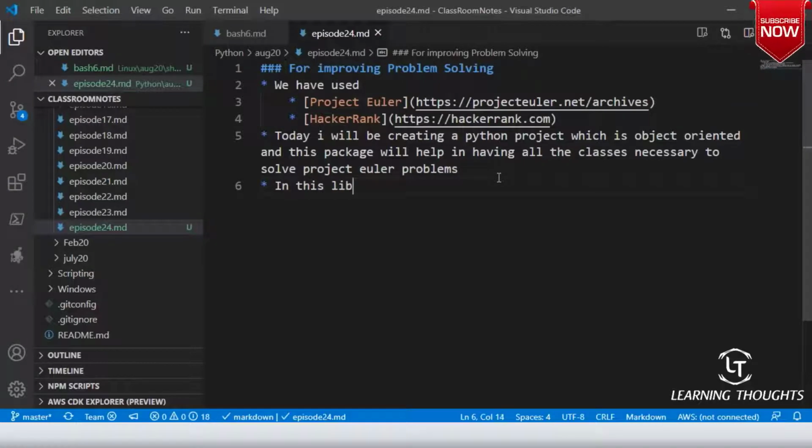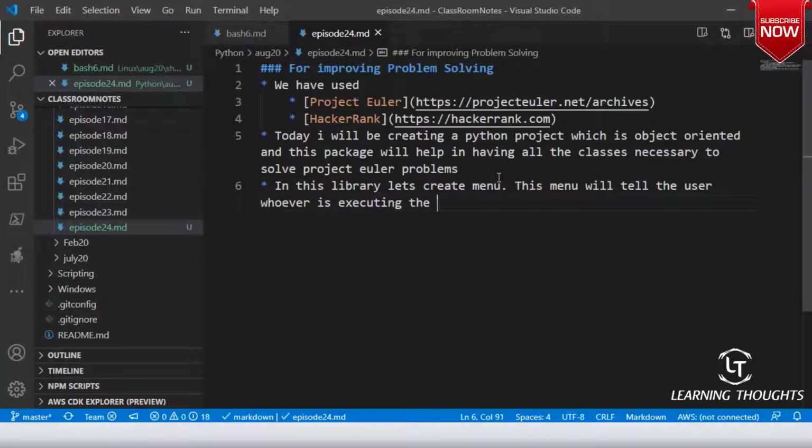Now, in this library, let's create a menu. This menu will tell the user who is executing the program, the Project Euler problems which you solved.